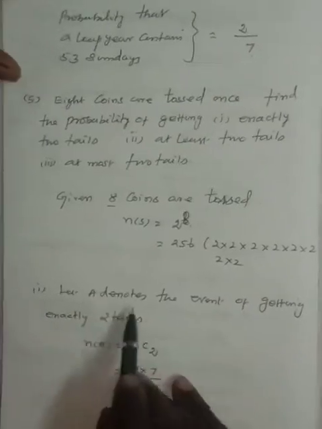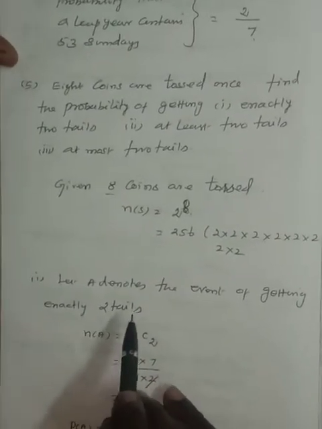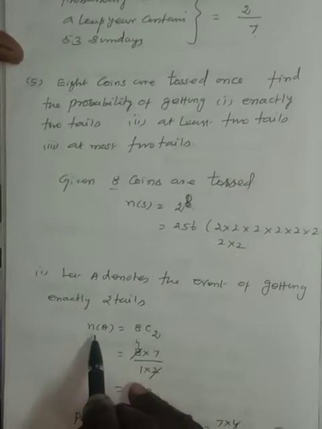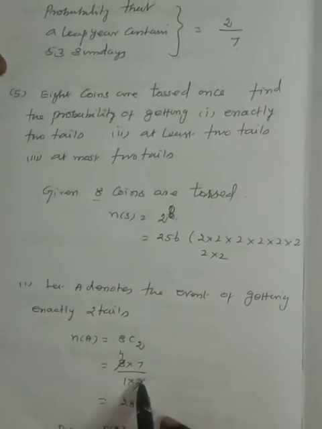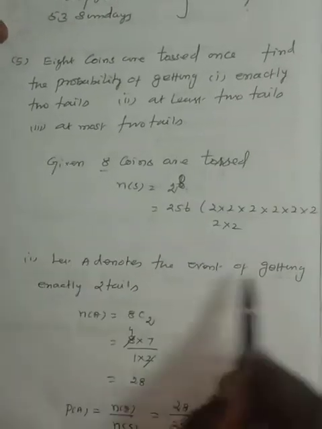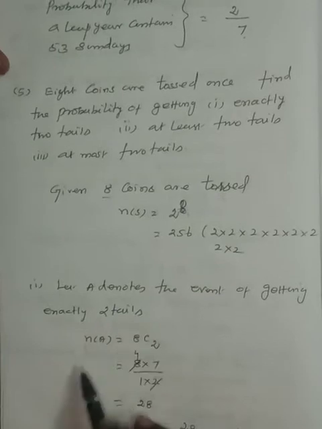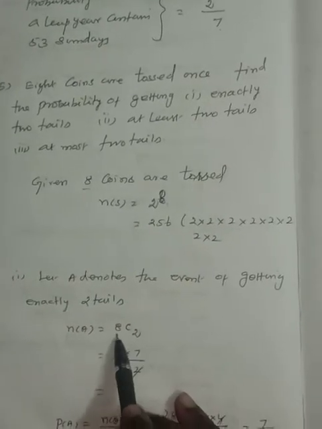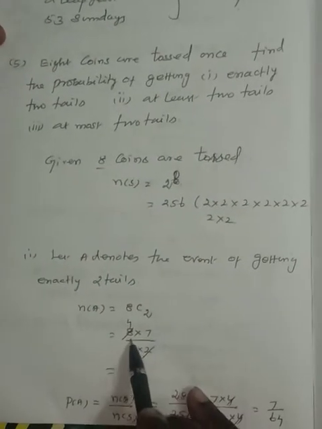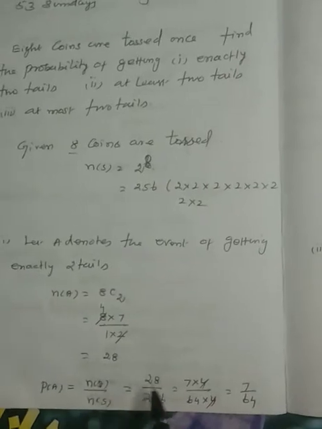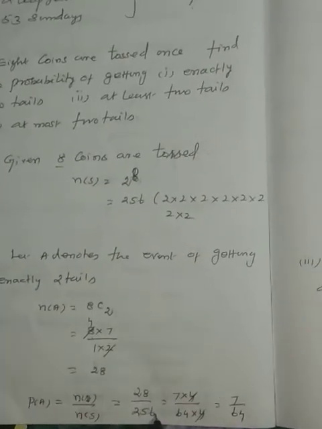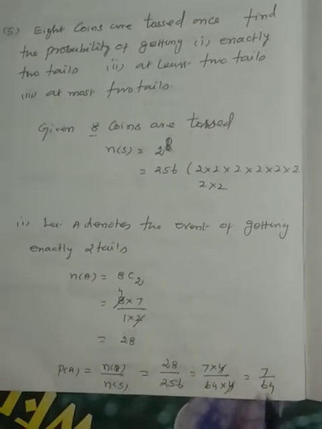Number 1. Let capital A denote the event of getting exactly 2 tails. N of A equal to 8C2. 8C2 means 8 into 7 divided by 1 into 2, which is equal to 28. P of A equal to N of A divided by N of S. N of A is 28. N of S is 256. Cancelling these, we get 7 divided by 64.